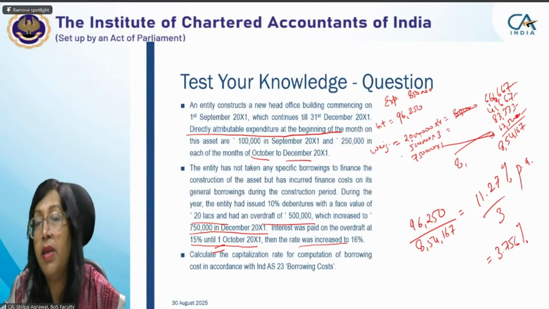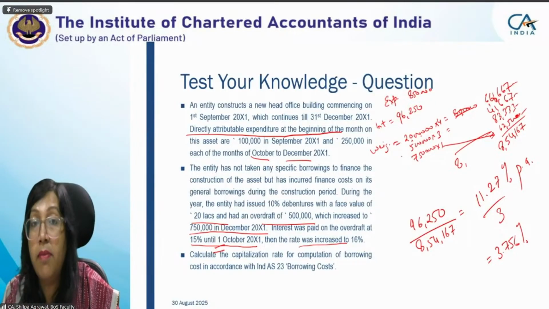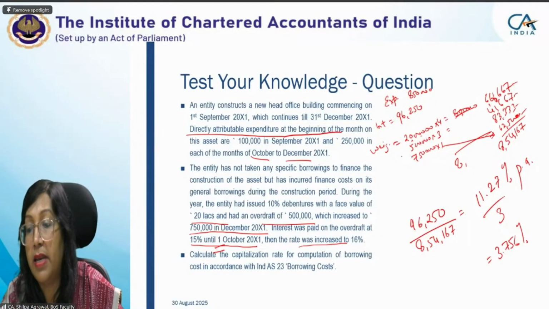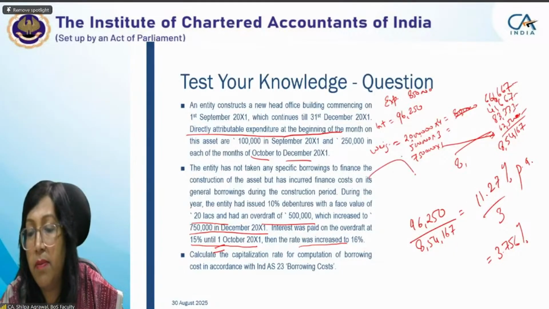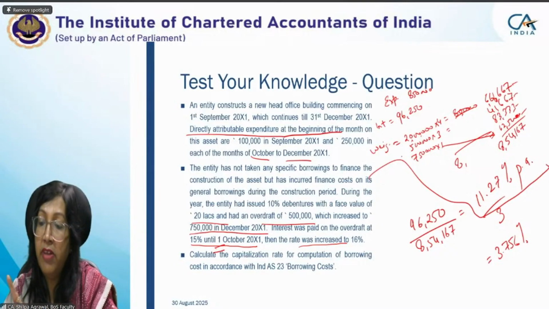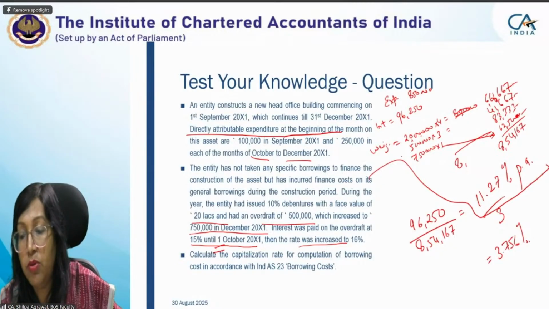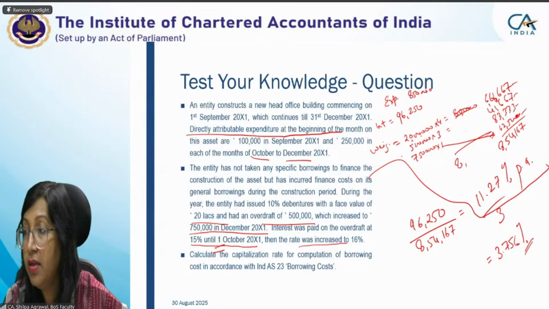It is nowhere mentioned that it is a capitalization rate per annum, but it is also nowhere mentioned that you cannot do it in this manner. During the class, we did it in a different manner from the solution given in the study material, but later, by adding one more step, we came to the answer given in the study material. Hope it is clear to you all.